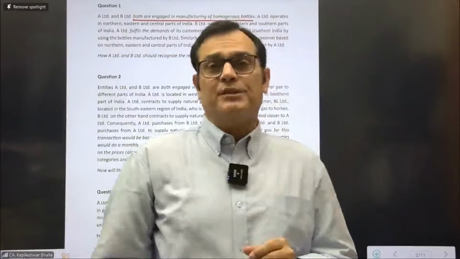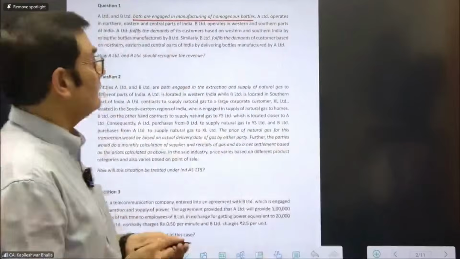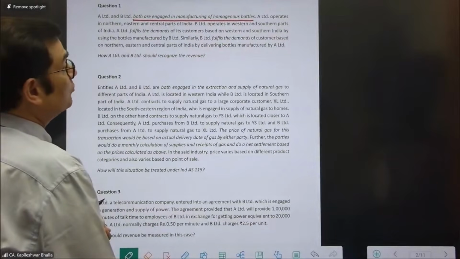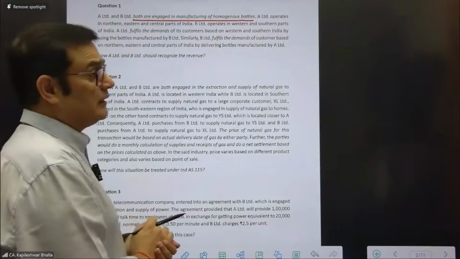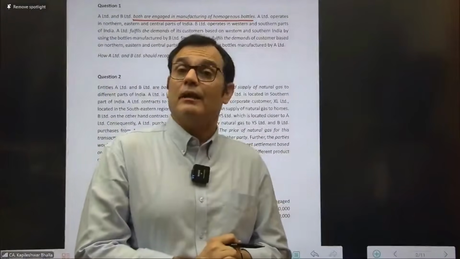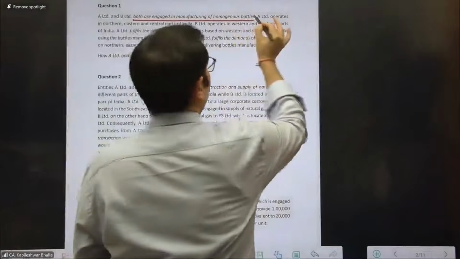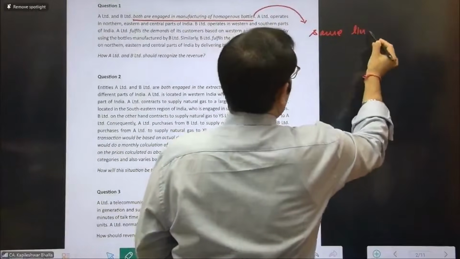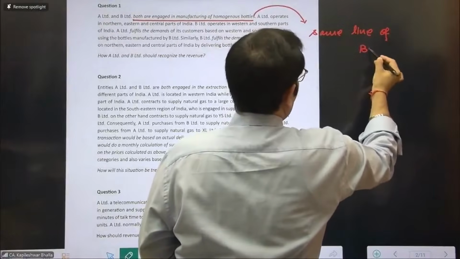So I always tell people that you must spend a good time reading and analyzing the question, because half the battle gets fought only at that particular stage. As you read the question, the wordings will give you a lot of inputs in terms of how you're going to answer that question. So it says A and B both are engaged in manufacturing of homogeneous bottle, which is indicative that they are into the same line of business. I just like to make a mention out here. So this is indicating that they are into the same line of business.